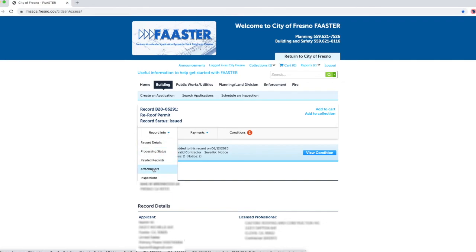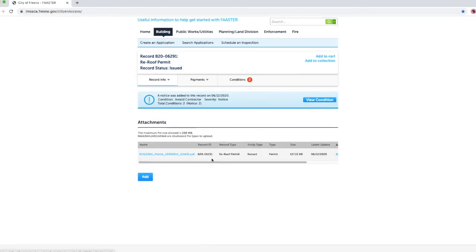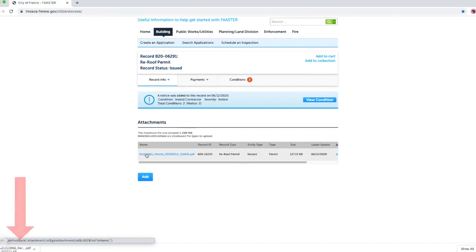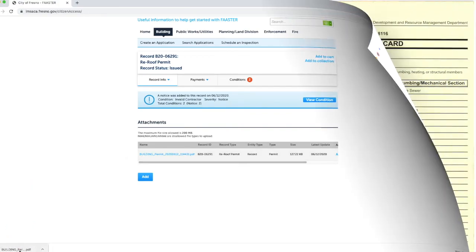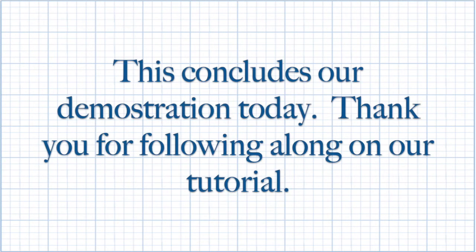Click on the top tab, Record Info. Click on Attachments. Under Attachments, you will see in light blue text, Building Permit. Click on Building Permit. Your building permit will populate and you will be able to print or save to your own computer or USB. Please note, the inspectors will have their regular inspection cards out in the field for job inspections. This concludes our demonstration today.